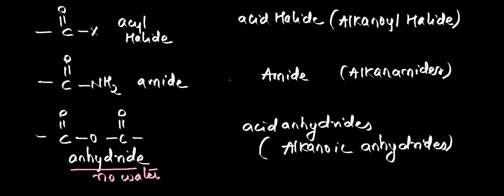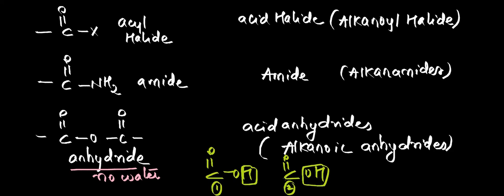Like if you take two carboxylic acid functional groups, let me take C double bond O OH, and one more C double bond O OH. So if I remove OH from one acid, H from another acid, that means H2O. I'm removing H2O. Now connect these two parts, first part and second part. What will you get? You'll get this anhydride, C double bond O, O, C double bond O. Okay. From the acids you are removing H2O. That's why it's called acid anhydride.